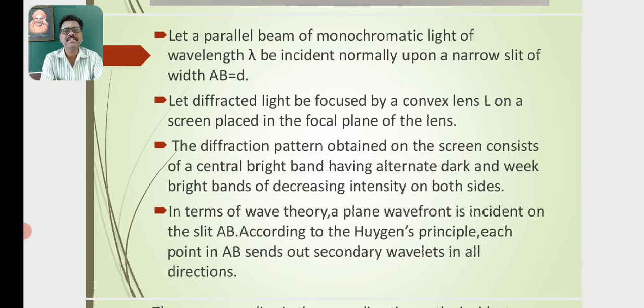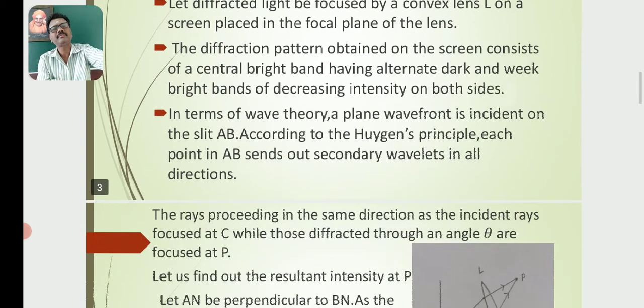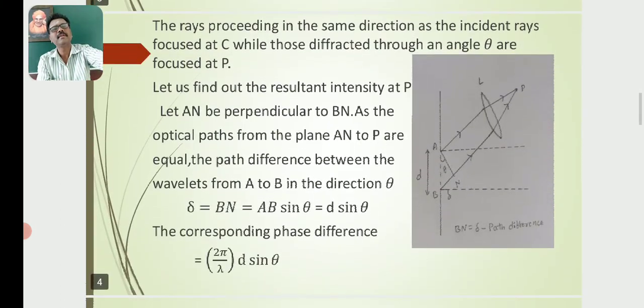They propagate in all directions. The rays proceeding in the same direction as the incident rays are focused at C, while those diffracted through an angle theta are focused at P.